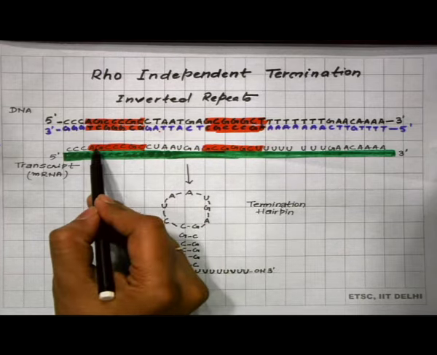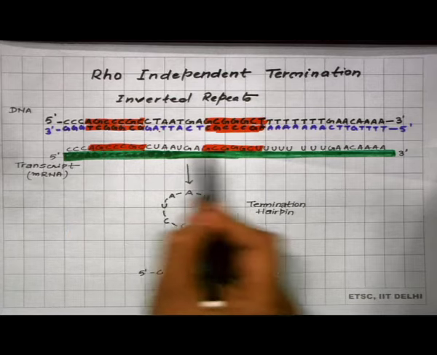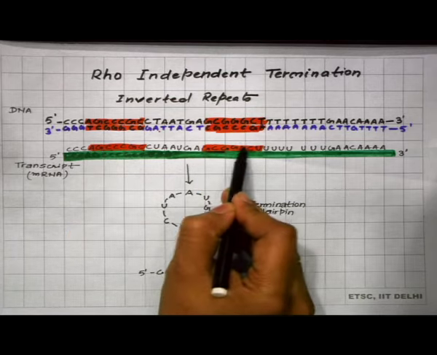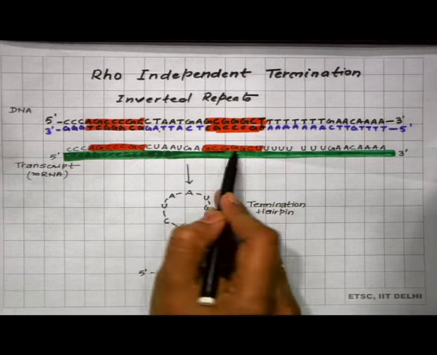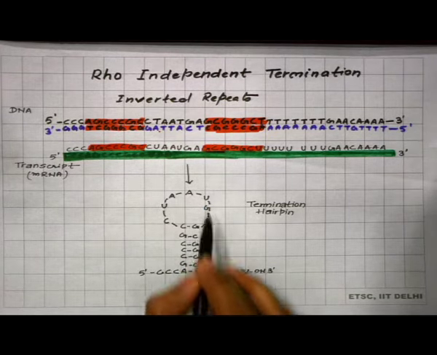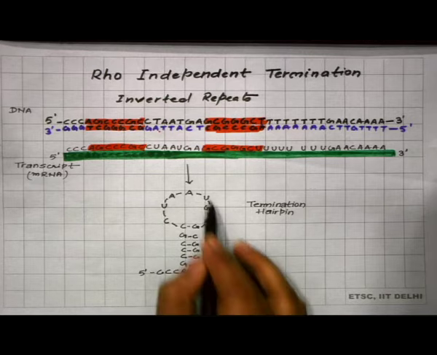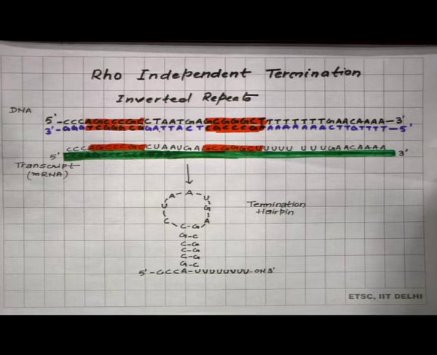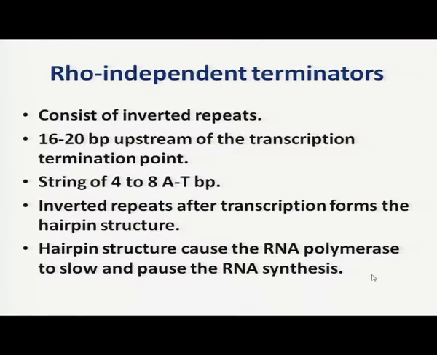If you look, these sequences are complementary to each other, and because of the complementary nature they will form a hairpin structure, and because of this hairpin structure the RNA polymerase will slow down and pause the RNA synthesis.